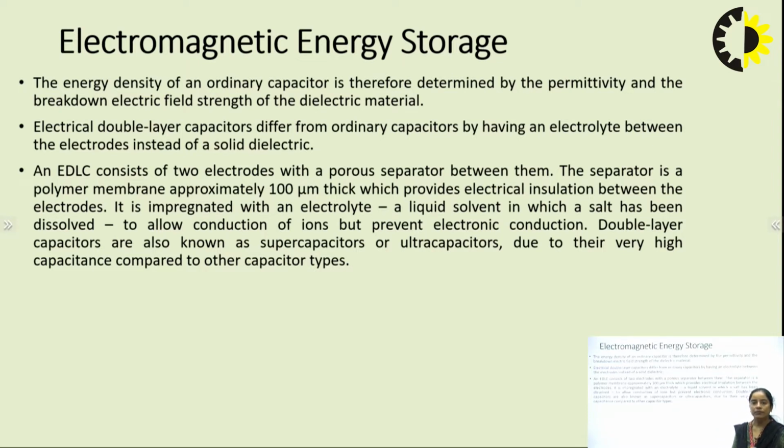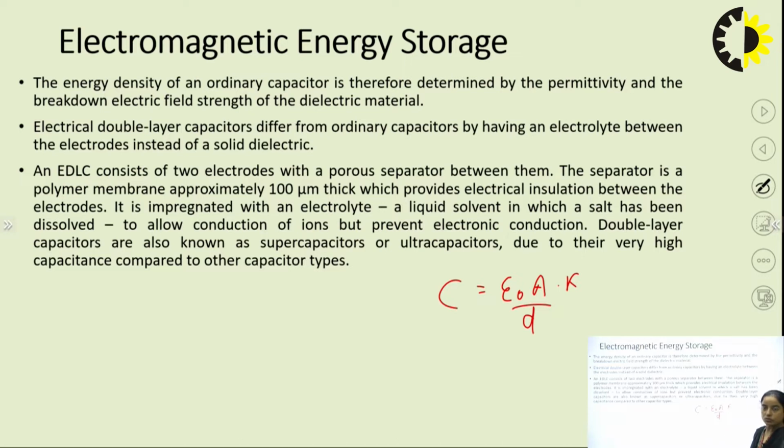We can write the formula here. What is C? C equal to epsilon naught A by D. When we use a dielectric, we include the dielectric constant K also. We know the energy stored over a capacitor, say E C, is half C V square.